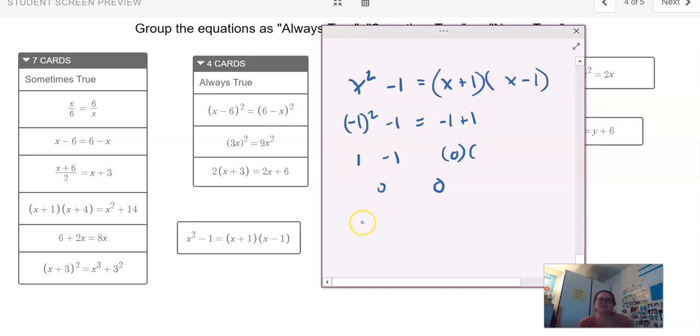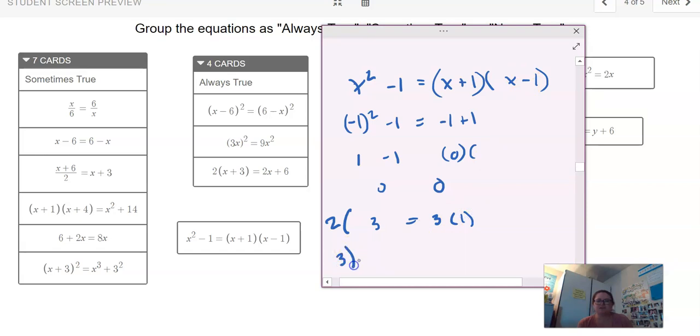So 2 squared is 4, minus 1 is 3. That might be one to think about. If you put 2 in, you get 2 squared minus 1, which is 3. And then here you'd have 2 plus 1, which is 3, times 2 minus 1, which is 1. So you end up with 3 times 1, which is 3.